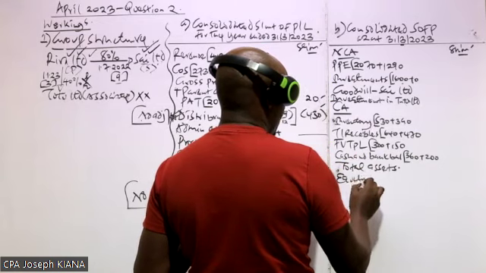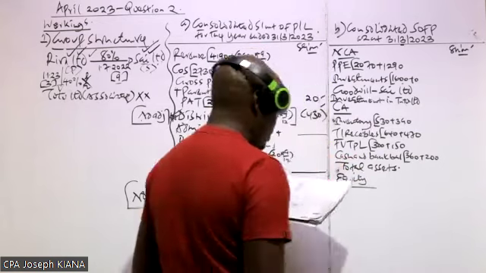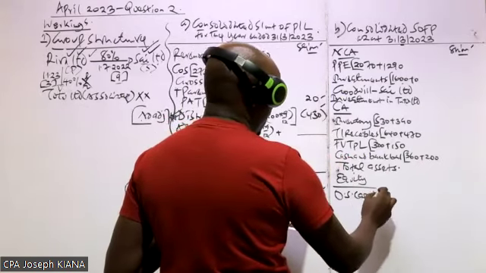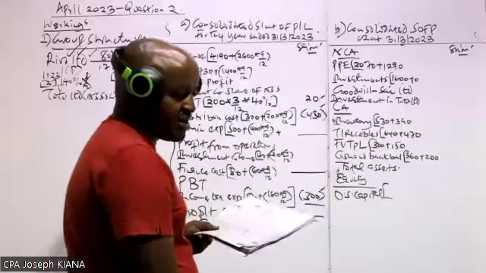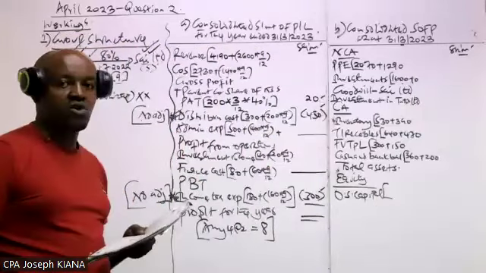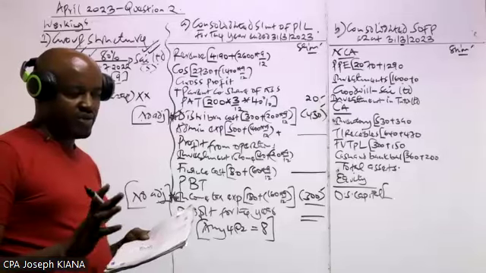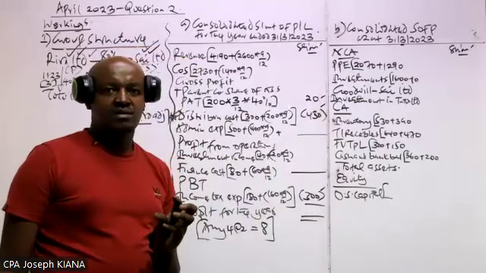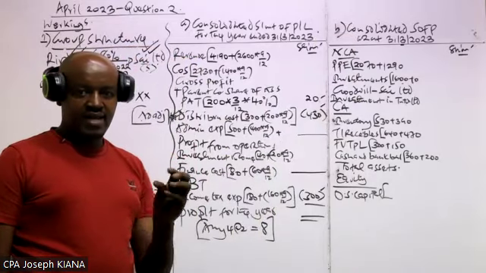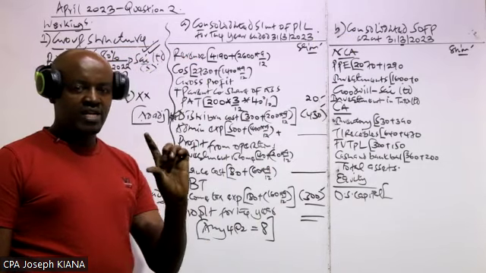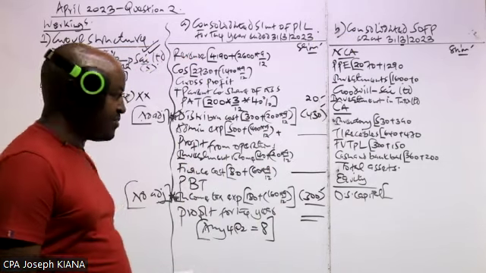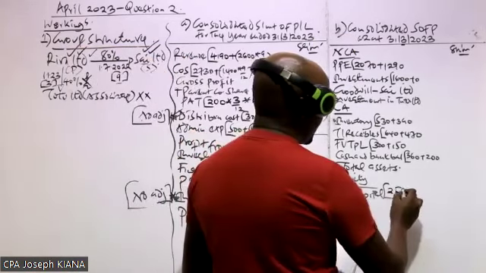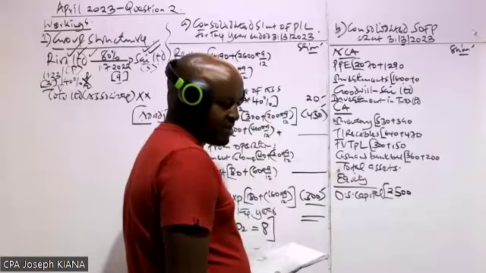So then from there, we proceed and record equity. For equity, we start with the ordinary share capital. For the ordinary share capital here, we only include the ordinary share capital of the parent company. Because I hope you can remember, we have said that in preparing this, we only combine similar items of assets and liabilities. There is nowhere we have mentioned items of equity. So therefore, for share capital, we only include that of the parent company. The share capital of the parent is how much? It is 25.